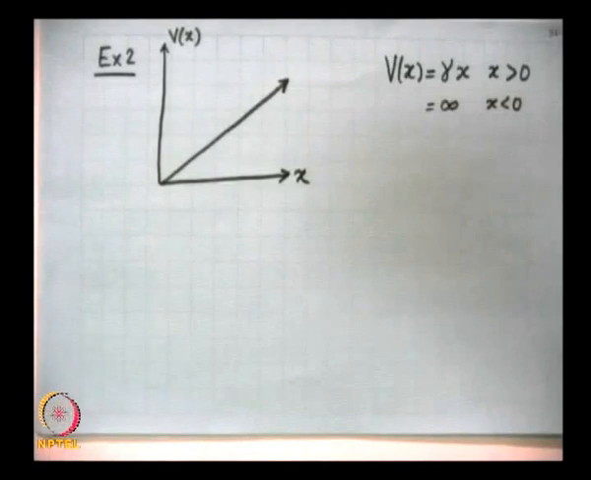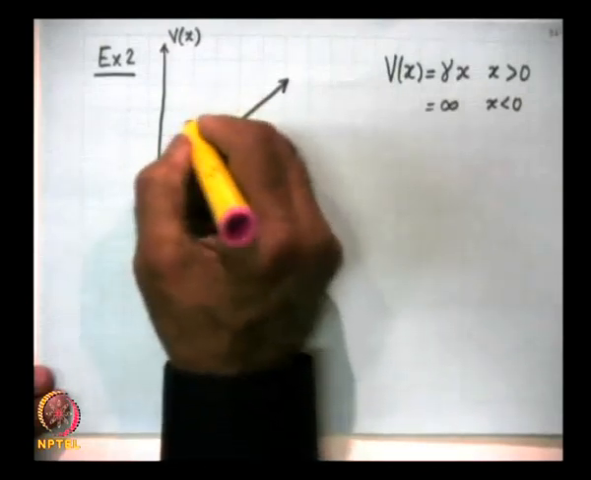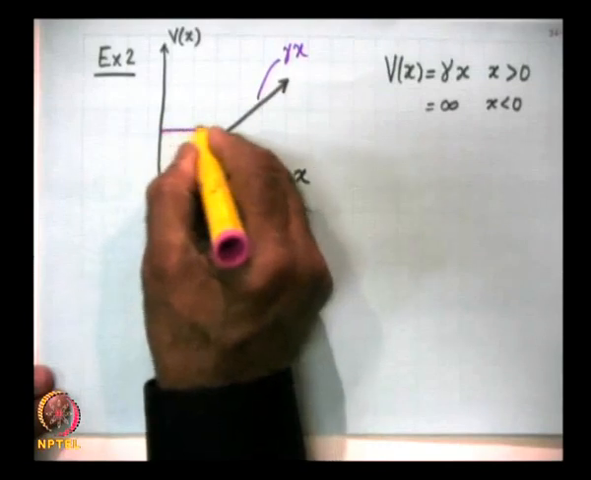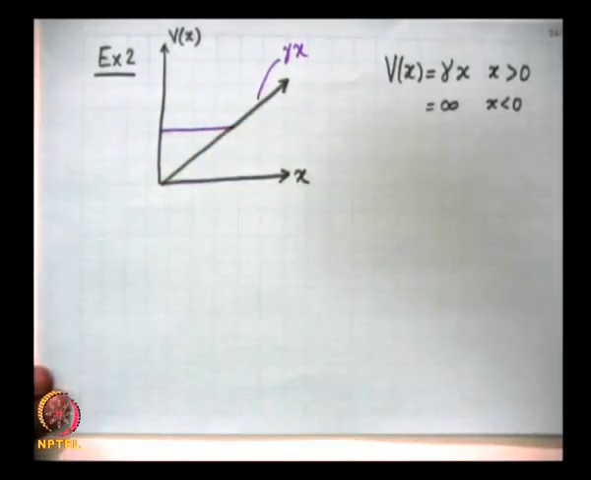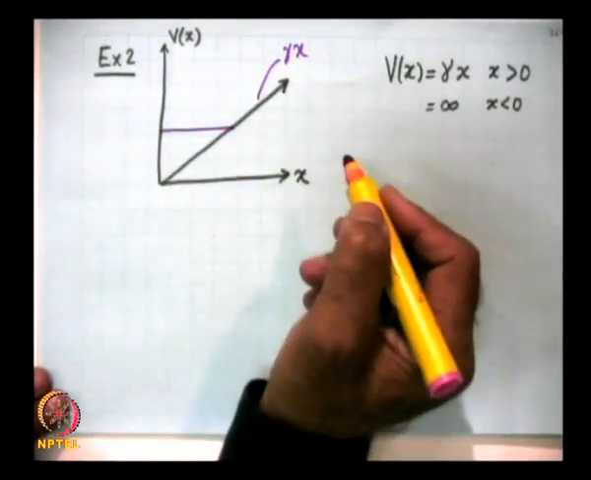Now, I assume any value of energy. Let me assume E can never be negative. So, this is gamma x, this is the line gamma x. So, I assume E, where E is equal to V of x, those are the turning points.